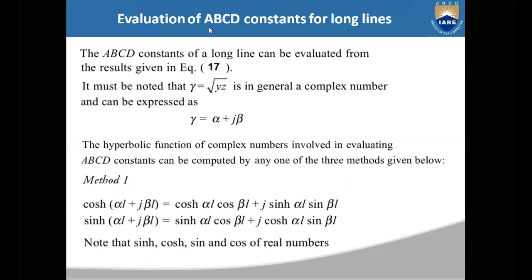So let us evaluate the ABCD constants for the long transmission line. As I said before, your gamma value is a complex number. So now let us assume that the complex number will be in the form of alpha plus j beta. So this gamma is equal to root yz, which is a complex number, and we are assuming it as alpha plus j beta.